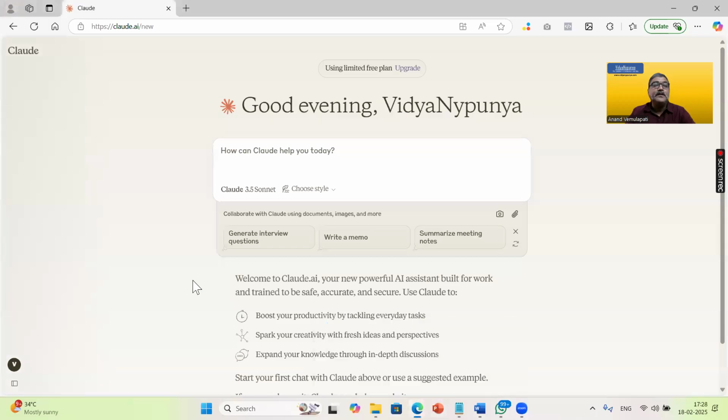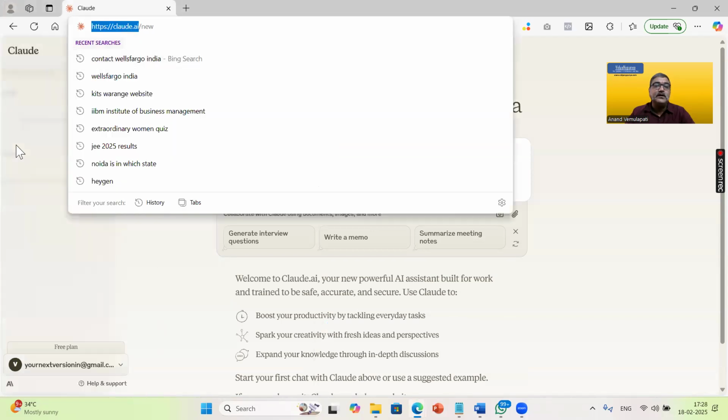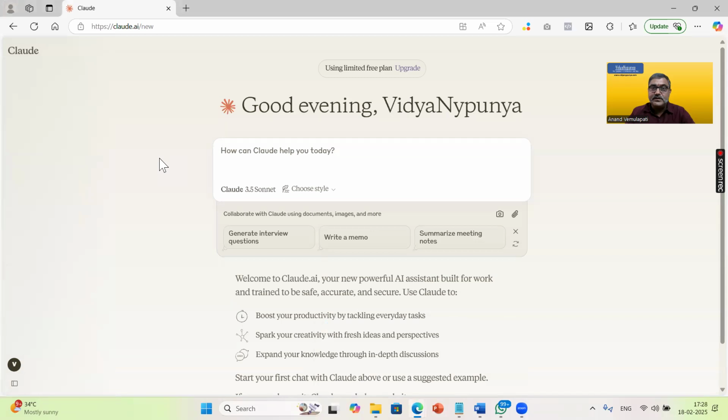We are going to use Claude AI for this. So Claude AI is claude.ai. This is the simple generative AI application which is available for free. Anyone can access. All you need is just a Gmail account or anything you can use, and then sign up for free, and you can start using it.